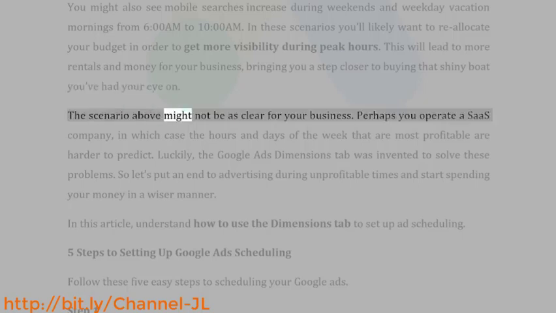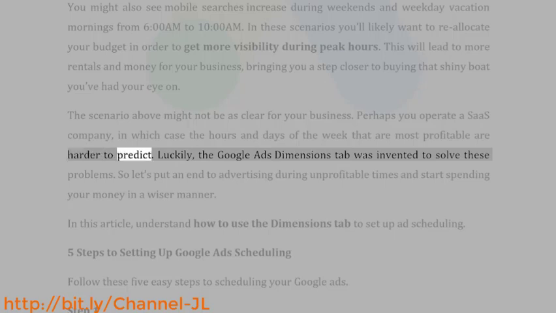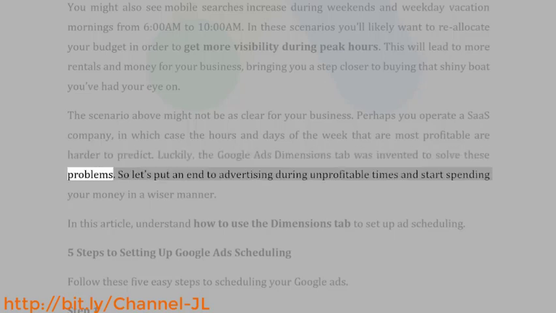The scenario above might not be as clear for your business. Perhaps you operate a SaaS company, in which case the hours and days of the week that are most profitable are harder to predict. Luckily, the Google Ads Dimensions tab was invented to solve these problems. So let's put an end to advertising during unprofitable times and start spending your money in a wiser manner.